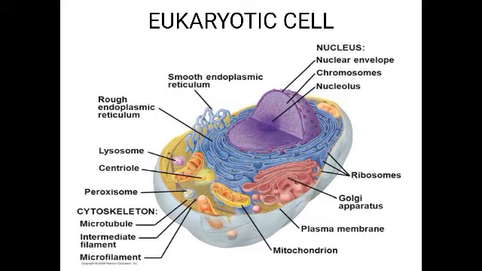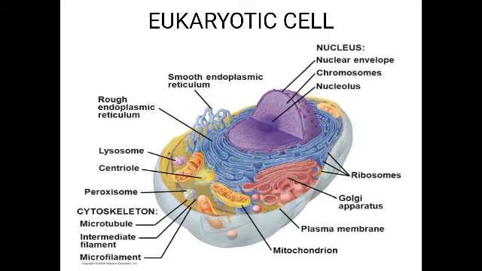See in the picture what you are seeing, you can see that inside the cell, the cytoplasm is divided into compartments due to the presence of membrane-bound organelles. All the organelles which are present inside the cell are surrounded by membranes which make the cytoplasm into various compartments.